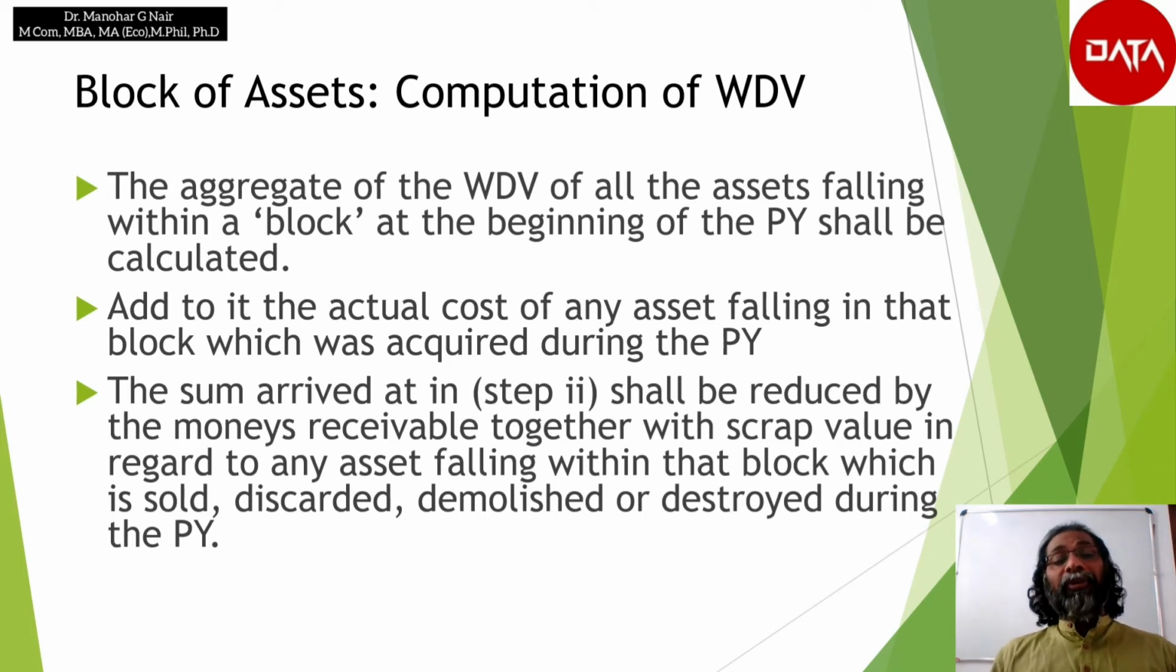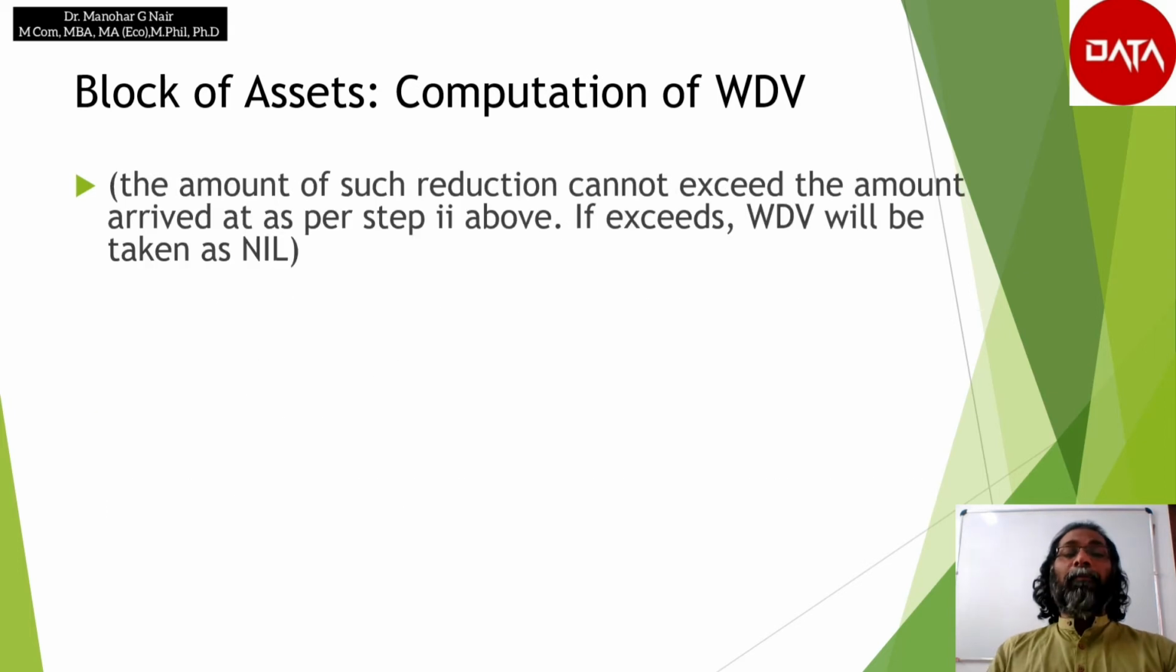Then add to it the actual cost of any asset falling in that block which was acquired during the previous year. The sum arrived at in step 2 shall be reduced by the monies receivable together with the scrap value in regard to any asset falling within that block which is sold, discarded, demolished or destroyed during the previous year. The point is the amount of such reduction cannot exceed the amount arrived at as per step 2 above.